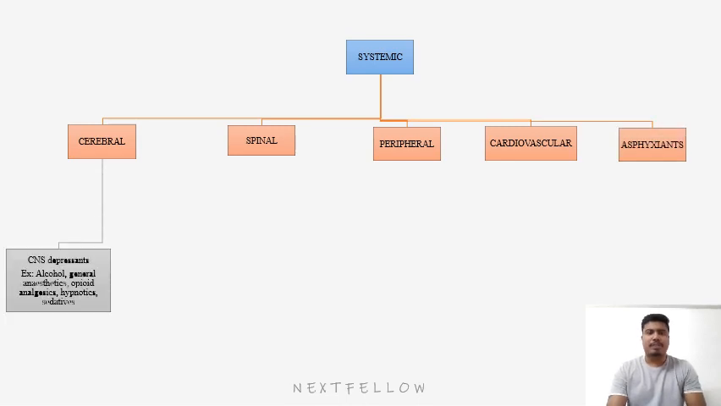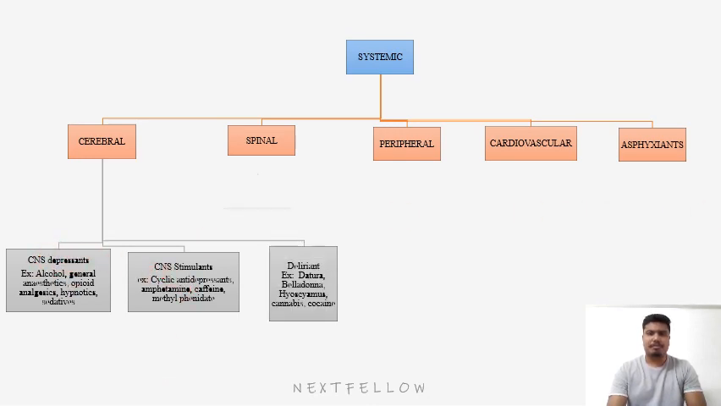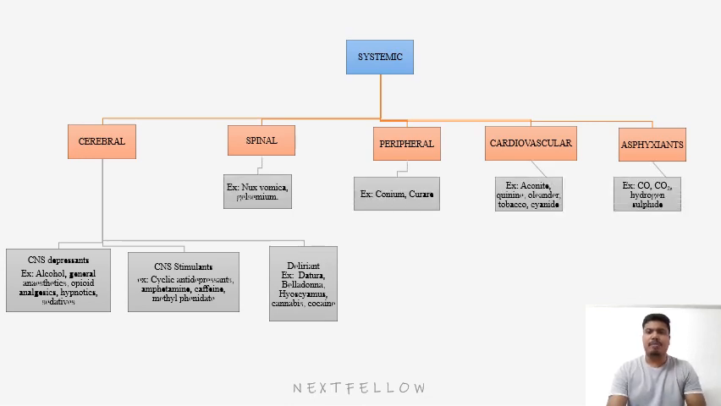Under cerebral we have CNS depressants and CNS stimulants. So in CNS depressants we will learn about alcohol. So these are the other examples of all other poisons we have previously described in the classifications.